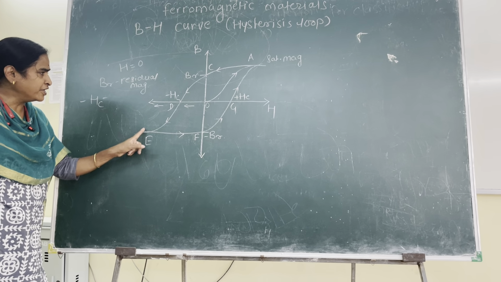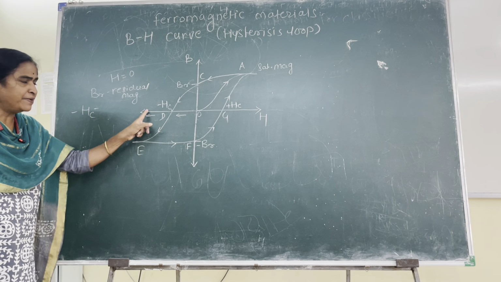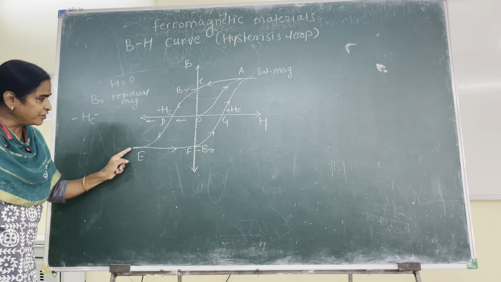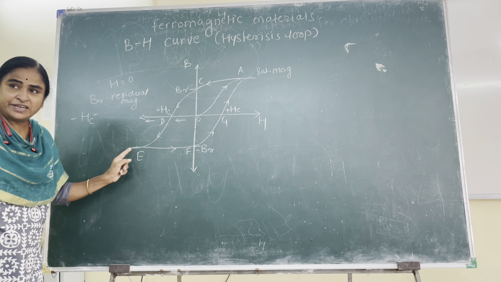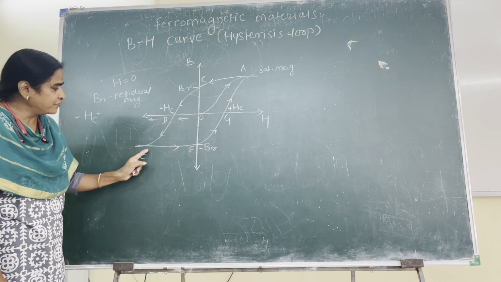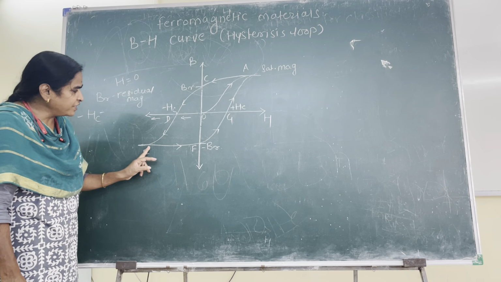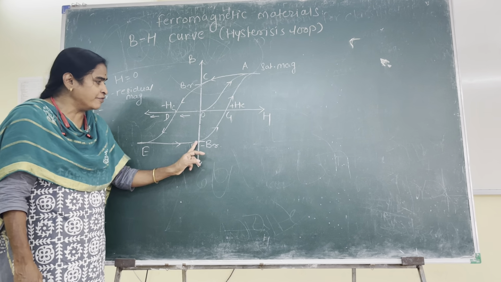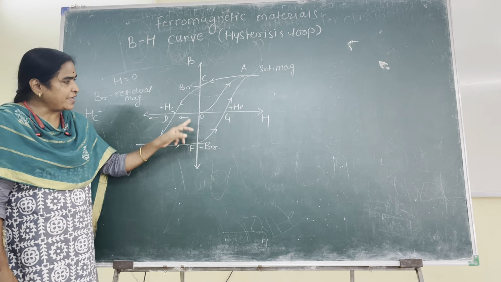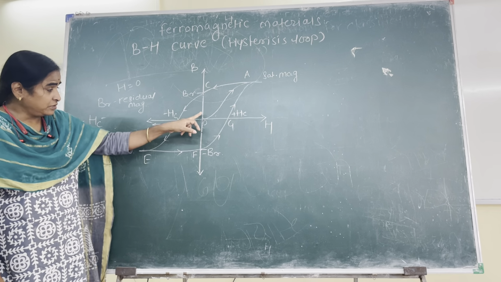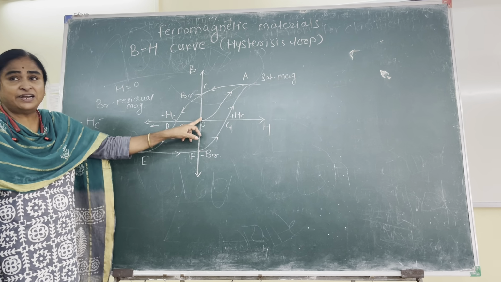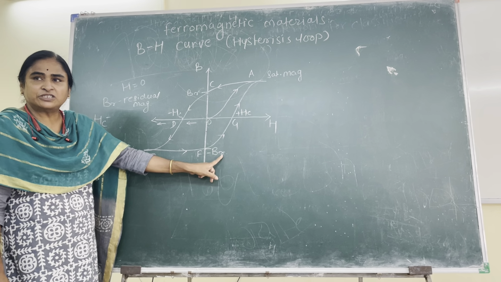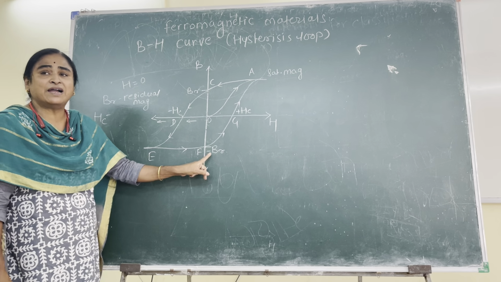At point E, again practically it becomes independent of the value of minus H. So if we decrease the negative applied magnetic field, the sample will gradually keep on losing its magnetization along EF, and at point F, where the value of applied field is 0, still some residual magnetization exists, indicated by minus Br.